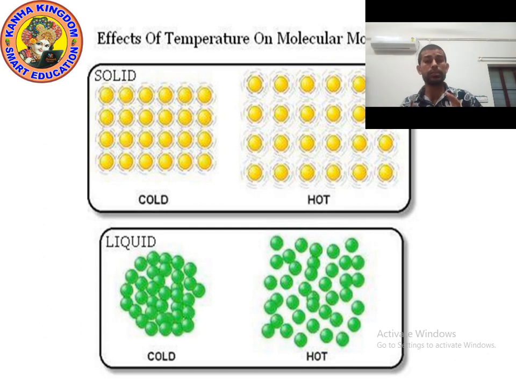So when you provide more temperature, the particles of liquid go away from each other. We can conclude that when heat is provided, the particles of liquid start moving freely. Okay, I hope you understood. Now let's move on to the next point.